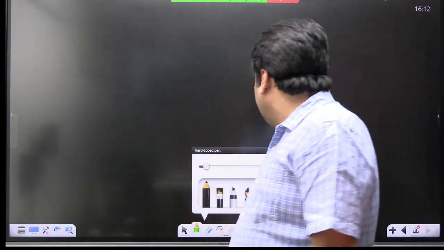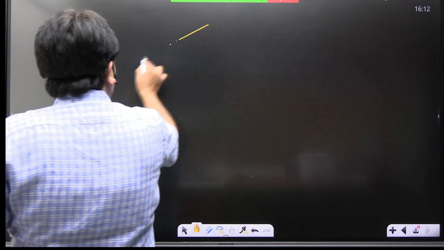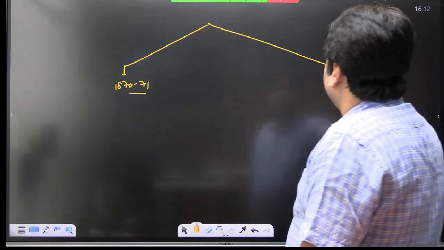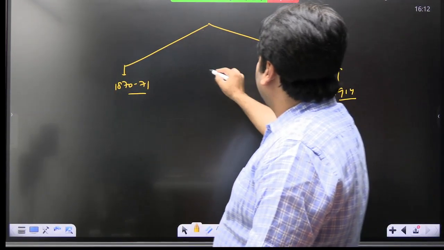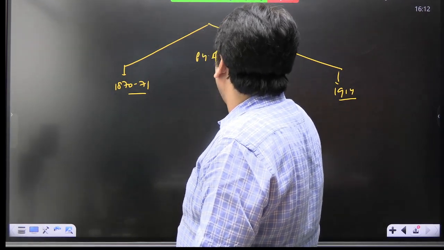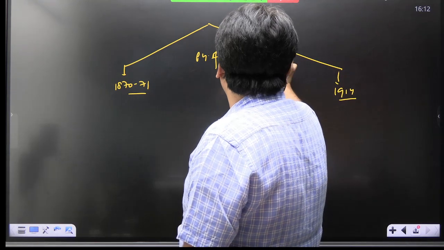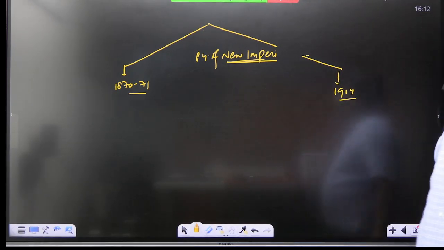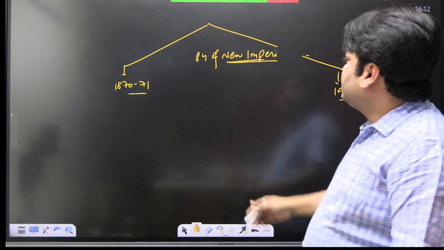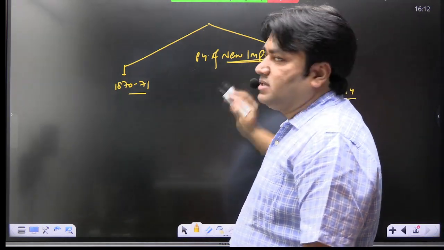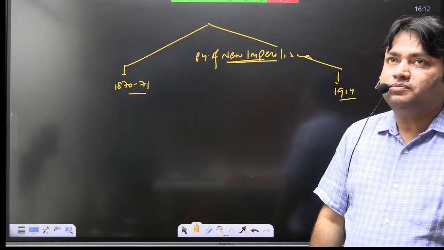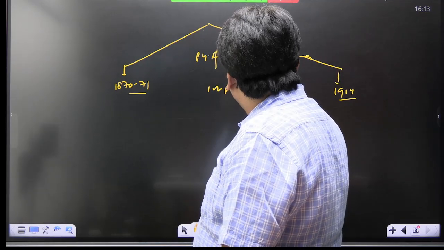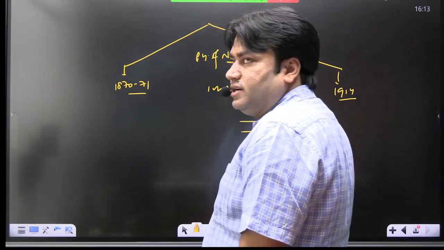Now after this we need to discuss, write this, important developments that took place between this period. This is the phase of new imperialism. In class I will discuss with you what is old imperialism and what is new imperialism. We will discuss the differences. This is the phase of new imperialism. यही है phase of new imperialism. So what are the important developments here? We need to understand.